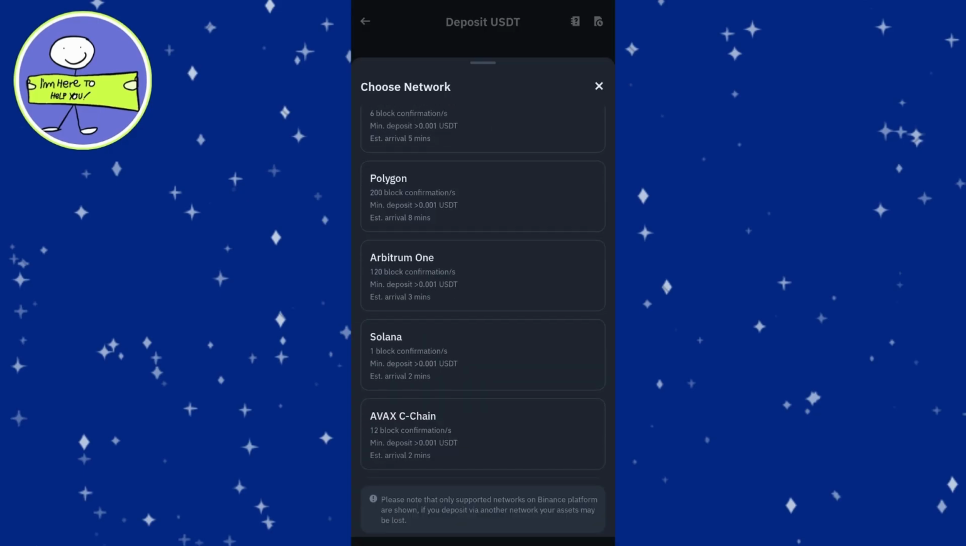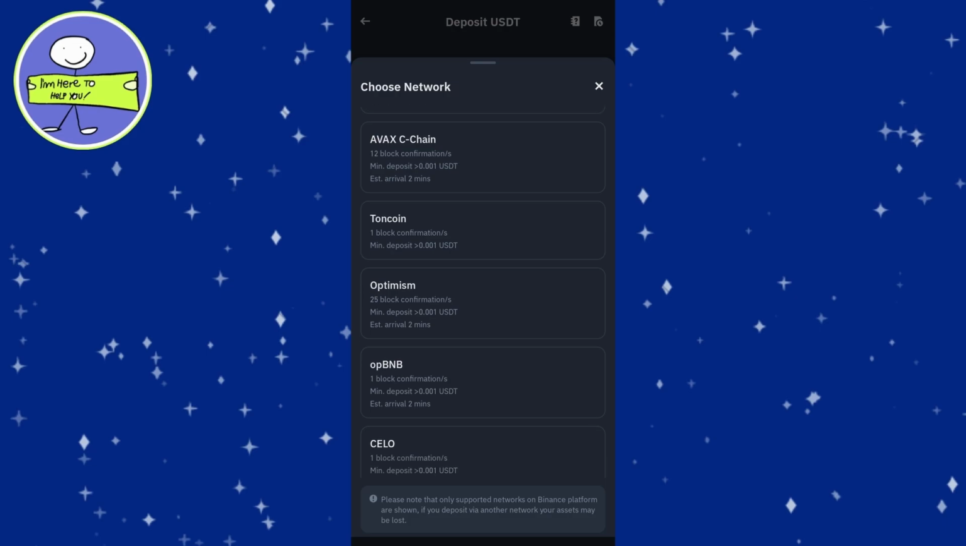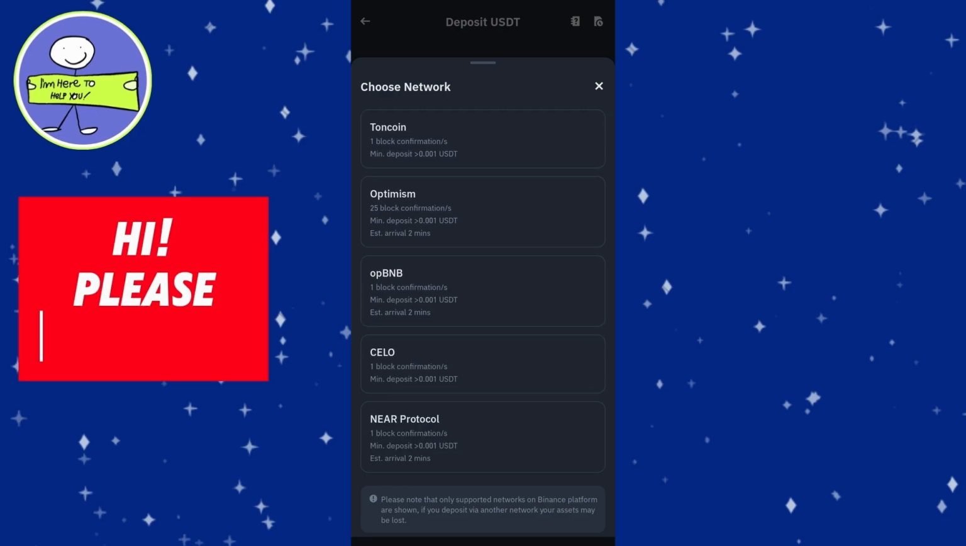The network is how the USDT is sent. Using the wrong network may result in lost funds. Verify with the sender or check your originating wallet for the correct network.